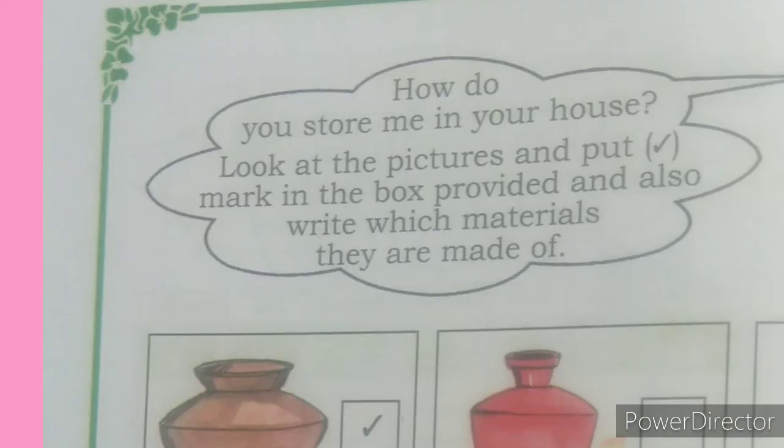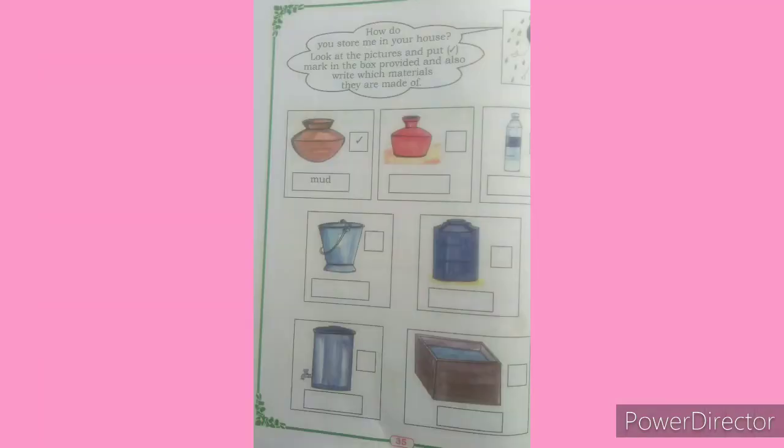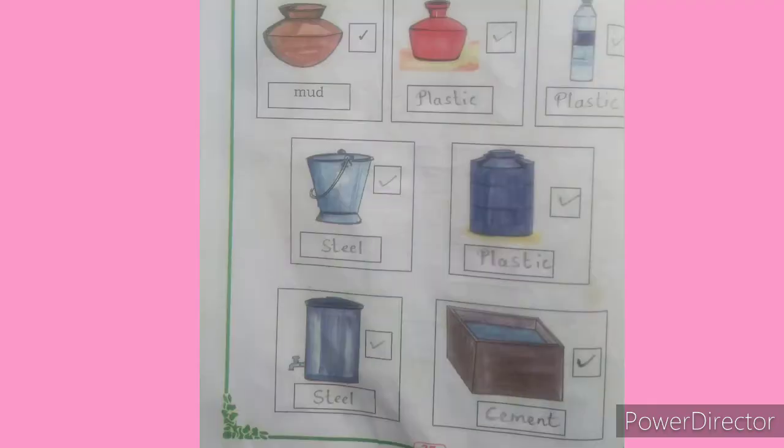The next, the drop of water is telling, how do you store me in your house? Look at the pictures and put tick mark in the box provided, and also write which materials they are made of. See children, here look at the picture. These are the containers in which you store water in your home. In this you can store the water in your home.